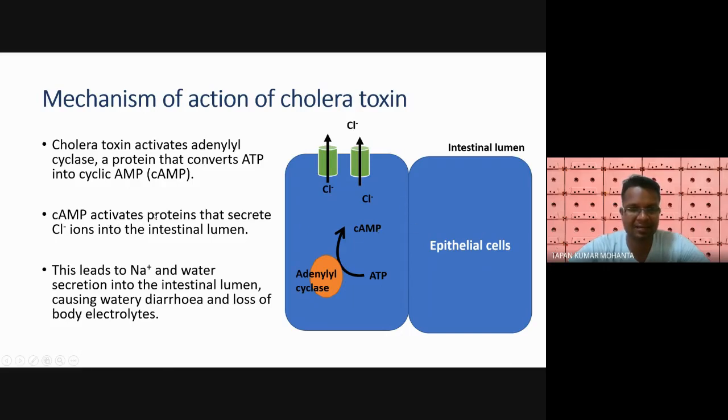And this cAMP activates a protein that secretes chloride ion into the intestinal lumen. So what does cAMP do? It activates the protein in the plasma membrane of the cell that secretes chloride ion into the intestinal lumen.